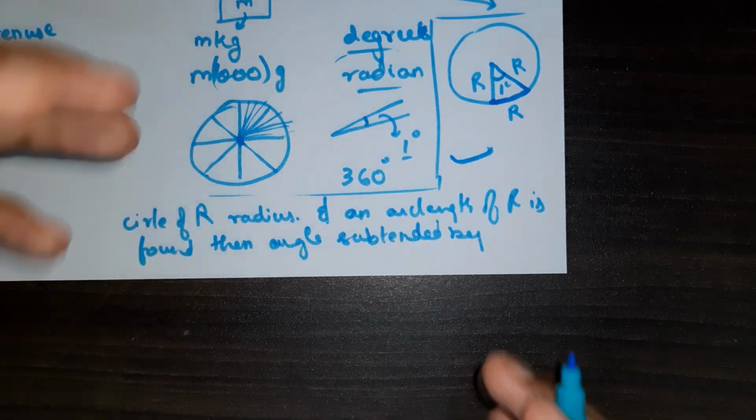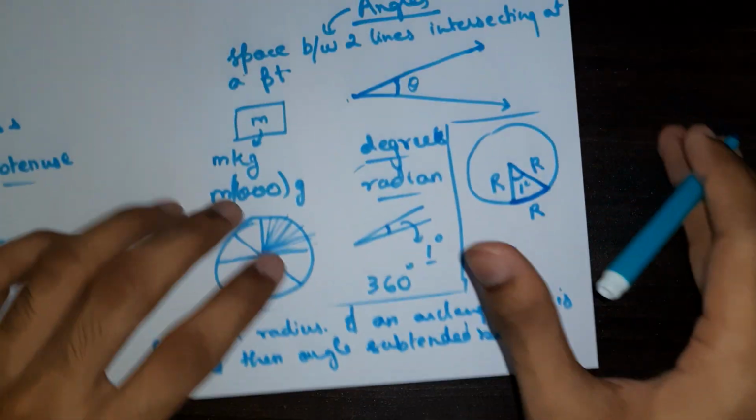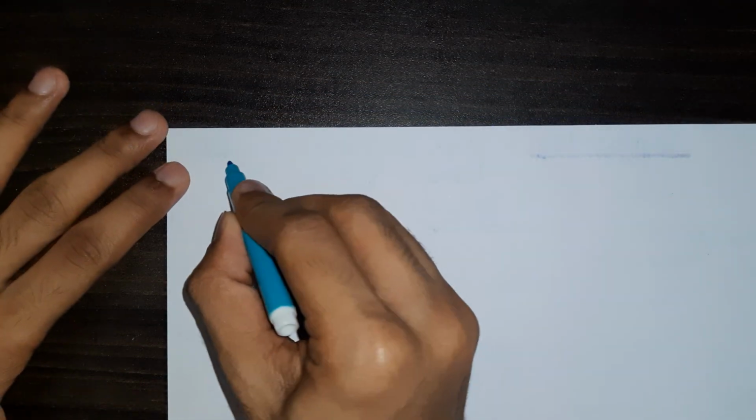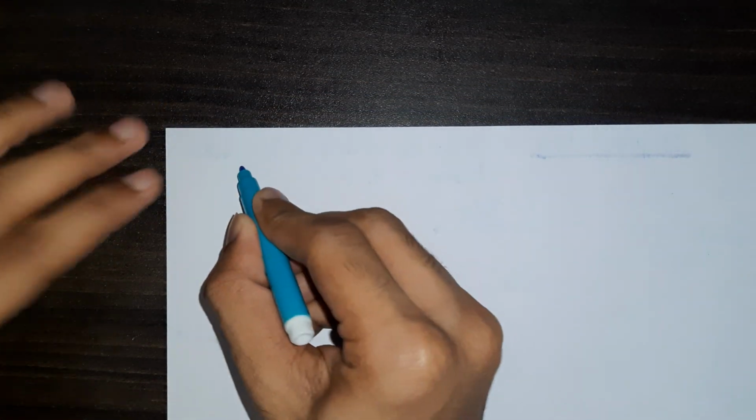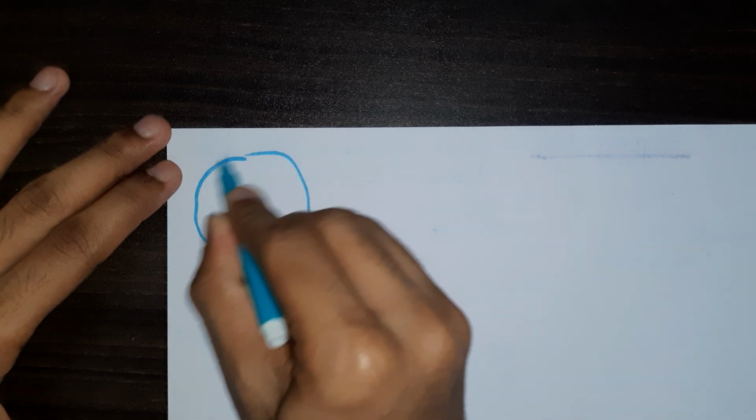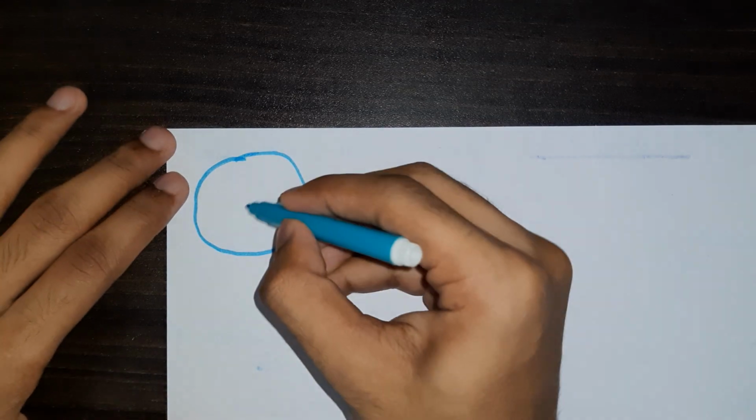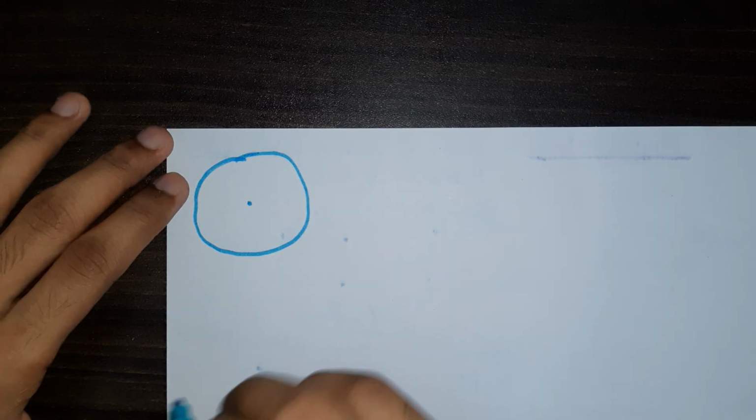Maybe I wasn't able to explain it very well because of lack of space. I'll take up that radian part again. Maybe you didn't understand it, so once more I'll explain.